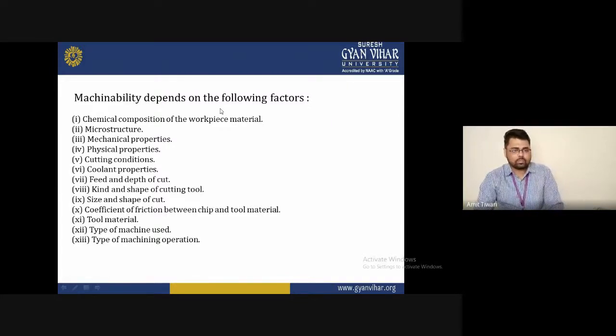Tool material. Many times I have told you the tool material is the most important part of machinability. You must select the appropriate tool, which is much harder than the workpiece material. So first of all, identify the workpiece material, and then select the tool material.